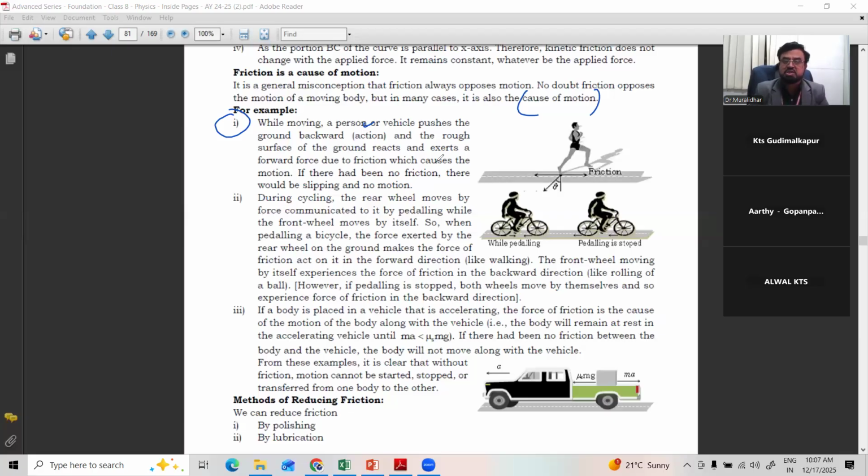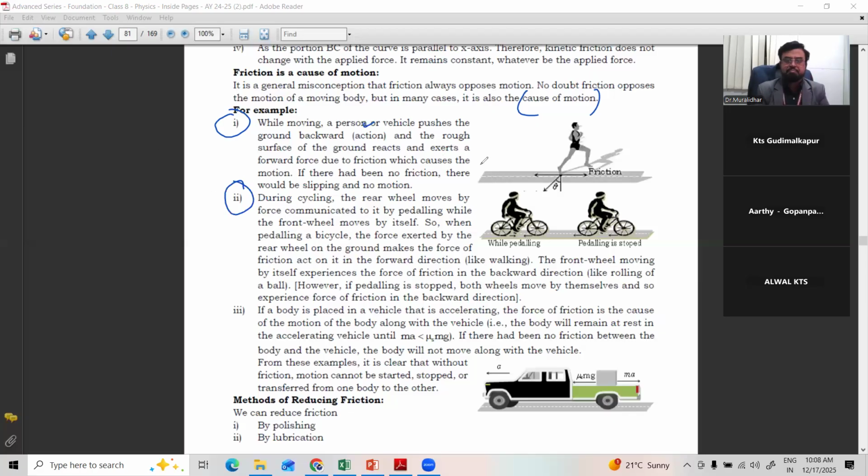Suppose imagine there is no frictional force. We cannot move forward. We cannot put even one step. We'll fall down, for every step we'll fall down. Such a wonderful nature's force is friction. See, one more example is given here, beautiful.